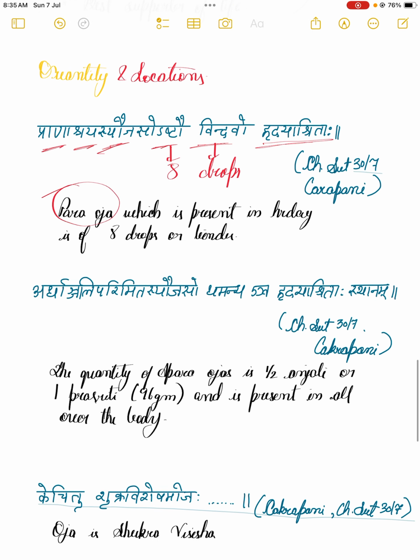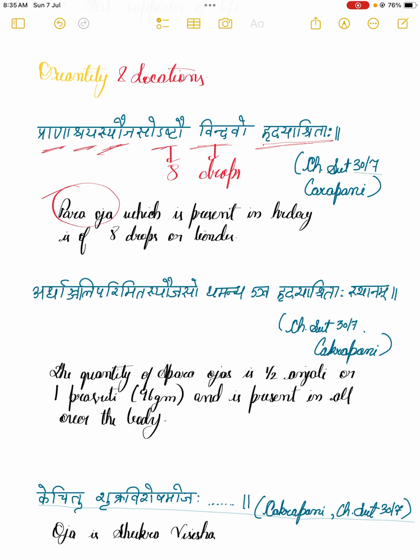Next, again Acharya Chakrapani's commentary on Charak Sutrasthan 30th chapter has mentioned in a similar manner that Ardhanjali Parimitya Sya Ojhasa Dhamanya Eva Hridaya Shritaha Sthanam. Again, Ardha Anjali. Sandhi here: Ardha means half, and Anjali means the Praman.